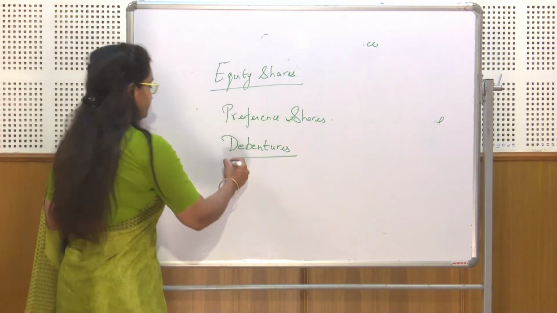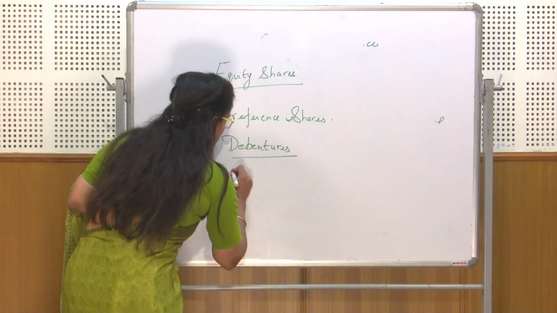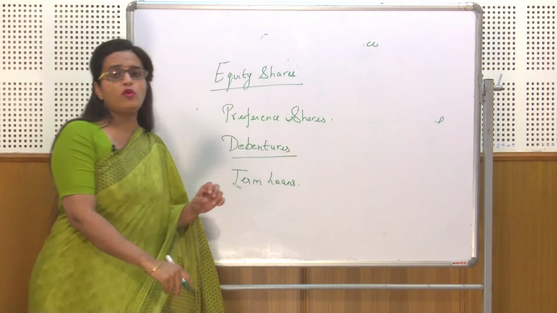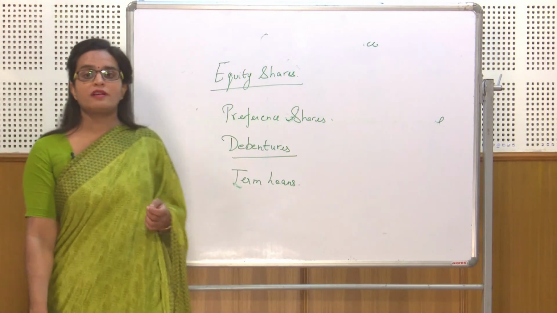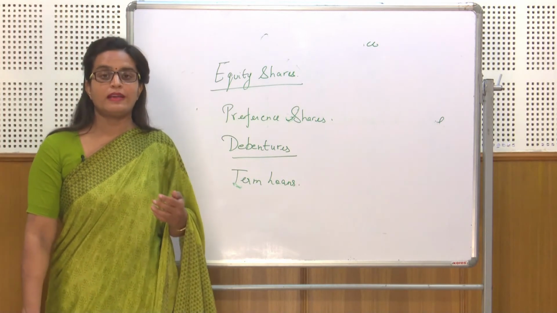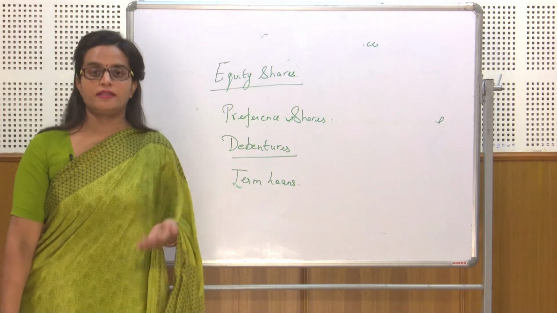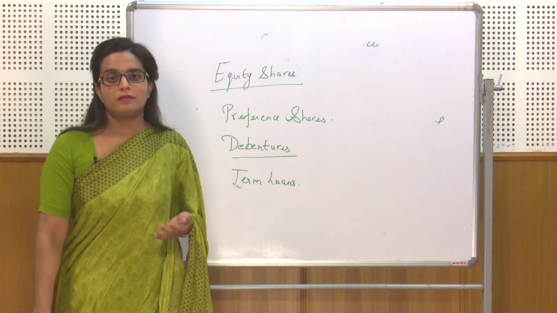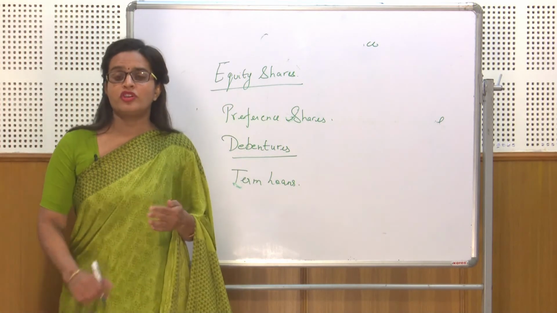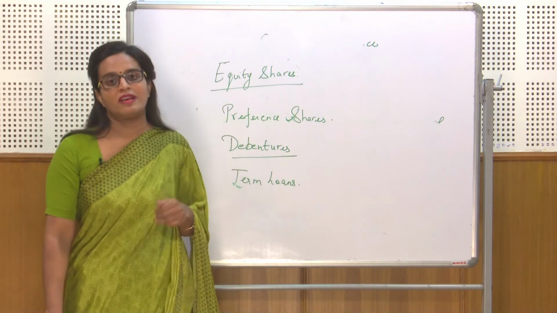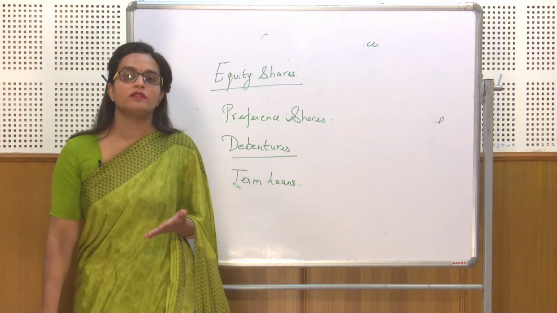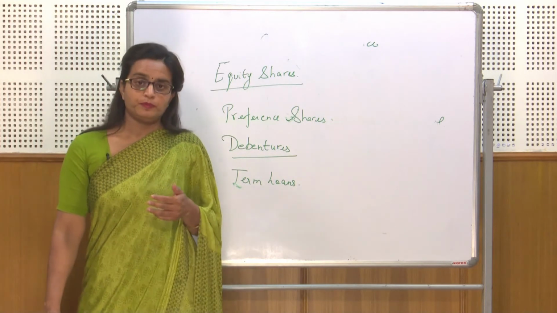Next, we have term loans. I hope you are all familiar with this term. Basically, term loans are taken from financial institutions and commercial banks. We have different financial institutions, like IDBI, IFCI, ICICI, and similarly public sector banks and private sector banks. They generally provide term loans for a period ranging from 6 to 10 years, and the rate of interest depends upon the creditworthiness of the borrower.